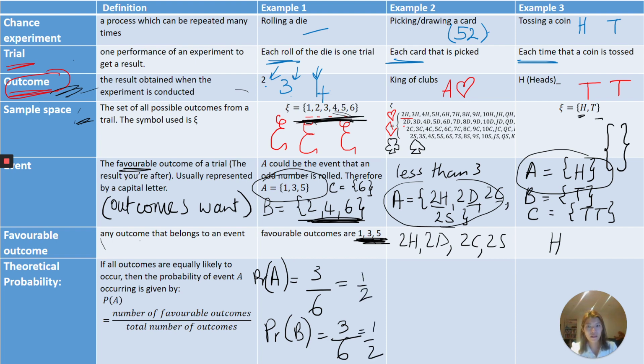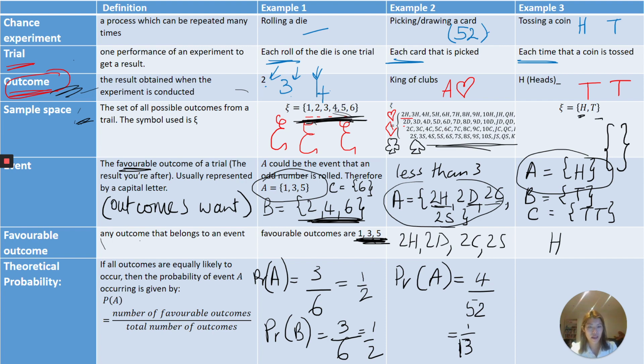When we talk about picking a card, let's say the probability of picking something less than 3, how many favourable outcomes are there? There's 4, out of how many outcomes are in our sample space? 52. And we simplify that to 1 over 13. Might want to get used to this. We'll see this very often.